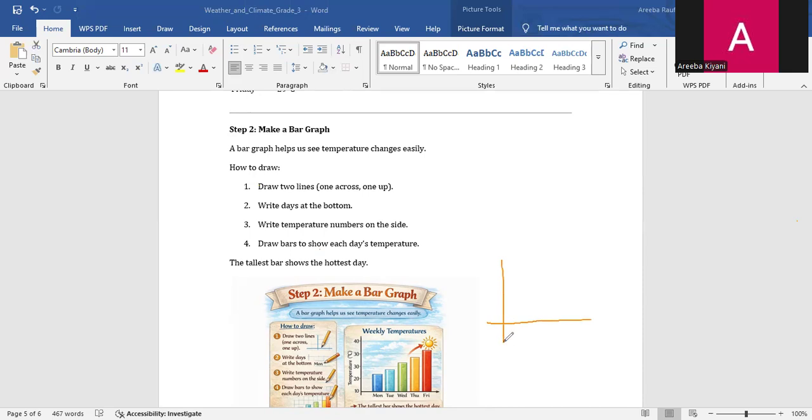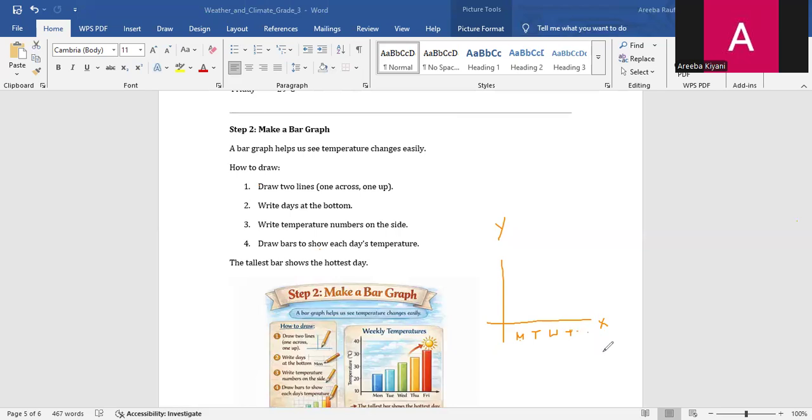Write days at the bottom. It basically means this is the x-axis and this is the y-axis. You have to just write the names, for example, Monday, Tuesday, Wednesday, Thursday, Friday, Saturday, and so on.